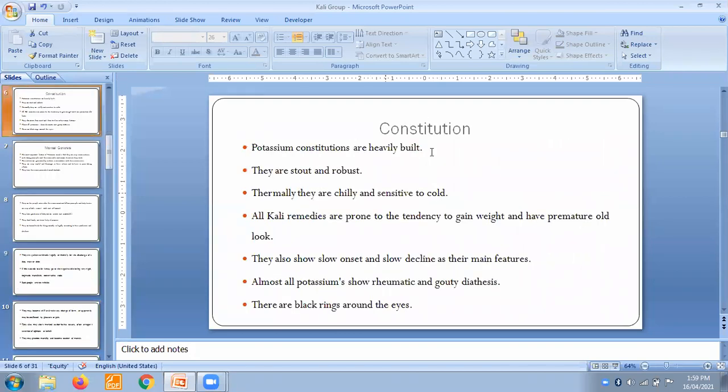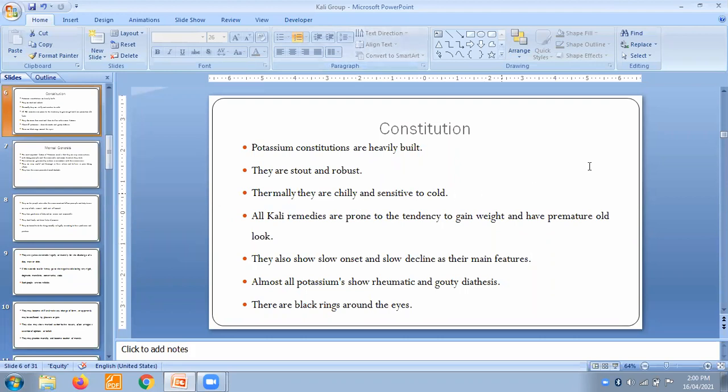Now, constitution. If you look at the constitution of the Kali group, potassium constitutions are heavily built. They have a really robust personality. Robust means they have a really nice build. Commonly, you say they have a robust look. They're really heavy, stout and robust.